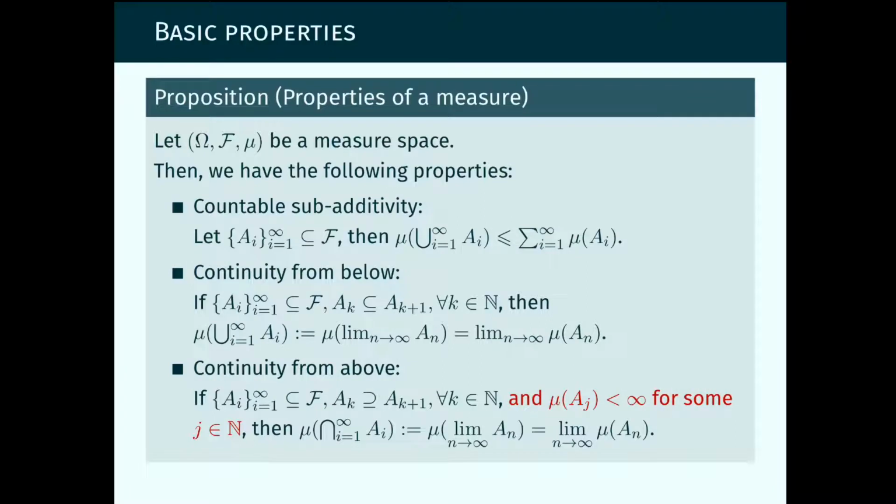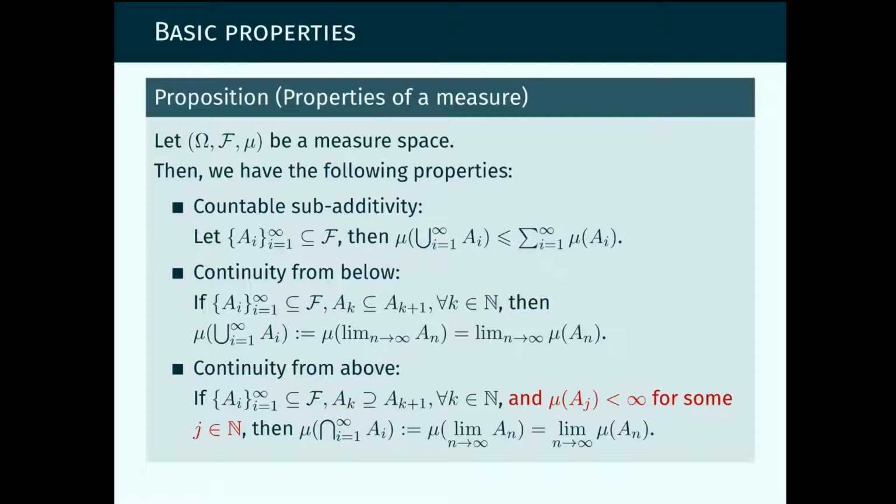Here is the third property, which is not that robust because it has an assumption that has to be checked, and there are counterexamples in case the assumption is not satisfied: continuity from above. So now instead of having a sequence A_n that is increasing, and as it increases we can take the union to be their limit, now we have a sequence of measurable events which are decreasing, meaning each set is contained in the previous one.